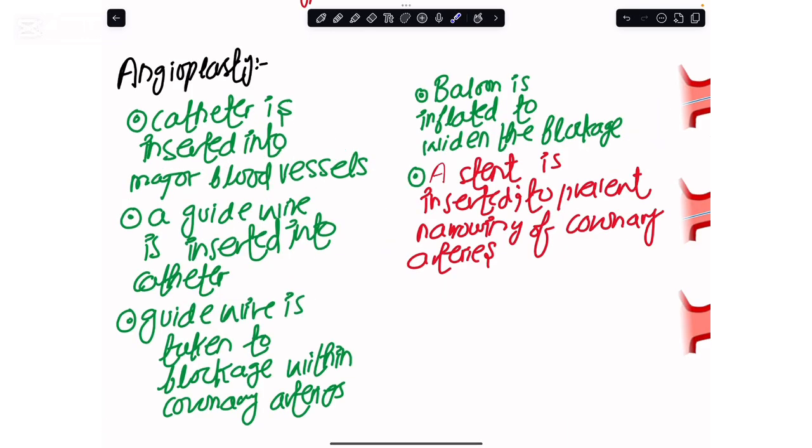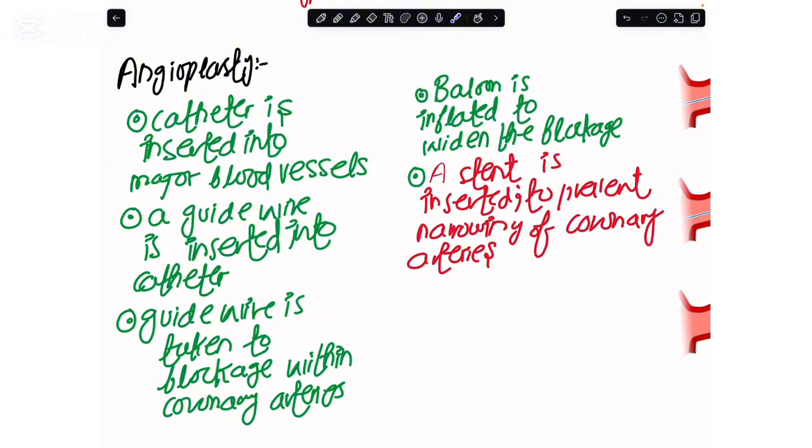So in angioplasty, as I have told you in the diagram, the doctor would take a catheter and insert it into the major blood vessel. In order to reach the point where the blockage is, he would guide this catheter with the help of ultrasound. When the guide wire has reached the point of the blockage within the coronary artery, the balloon would be inflated and that would widen the blockage.